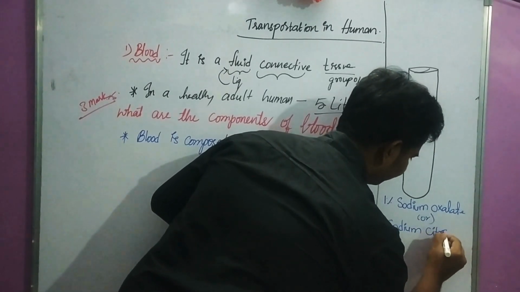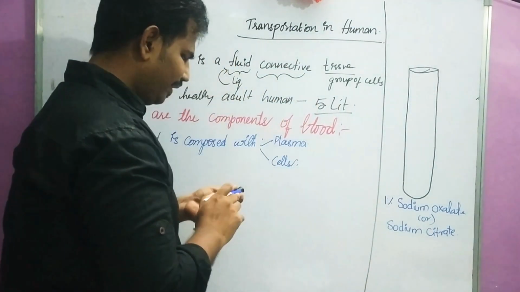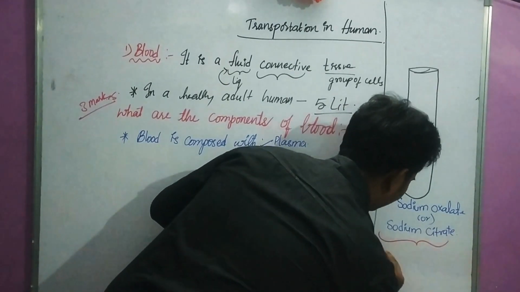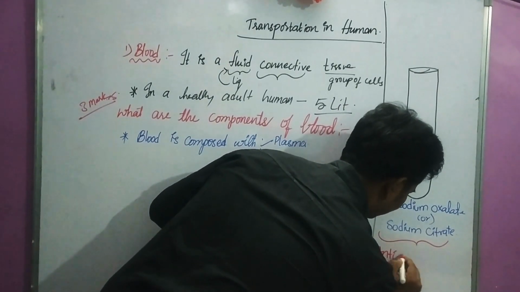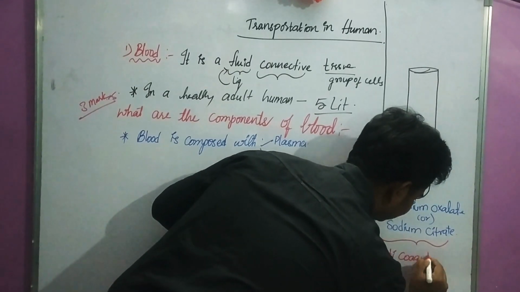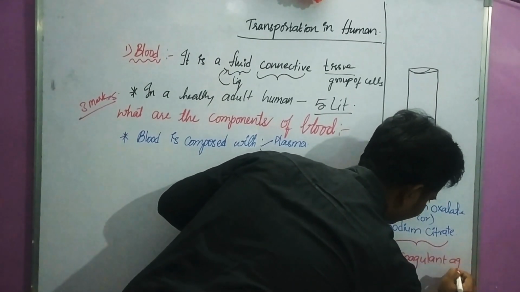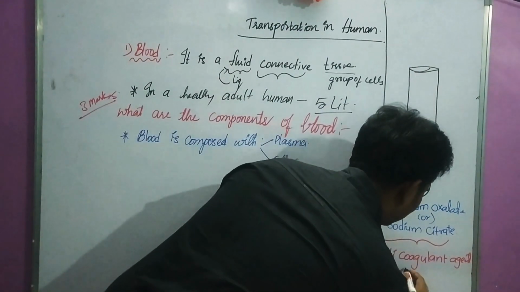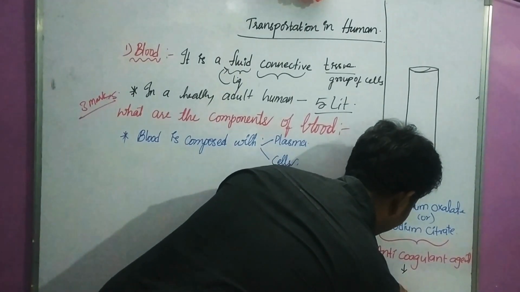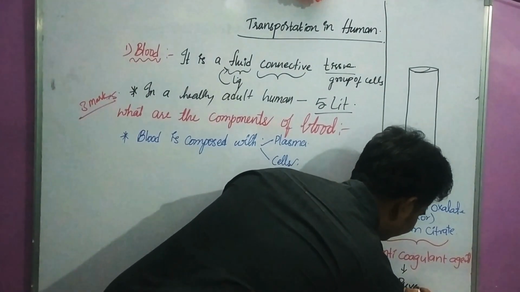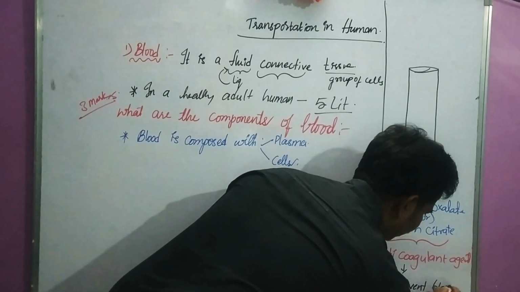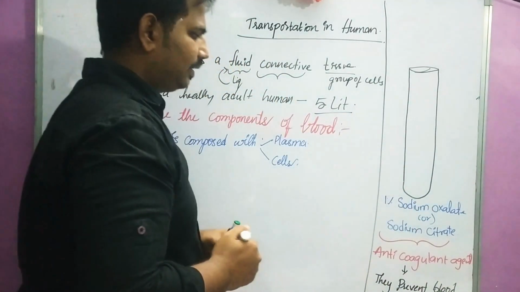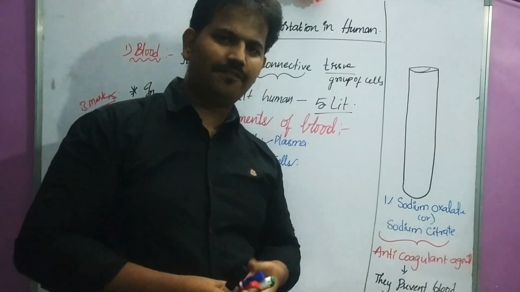Sodium citrate. So this sodium oxalate and sodium citrate, they are nothing but what? Anticoagulant agents. Okay. So what do these anticoagulant agents do? They prevent blood clotting. Are you clear, children? See, I am explaining each and everything in a very detailed manner.